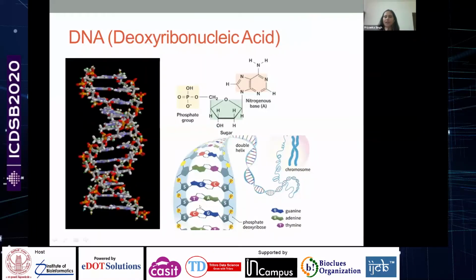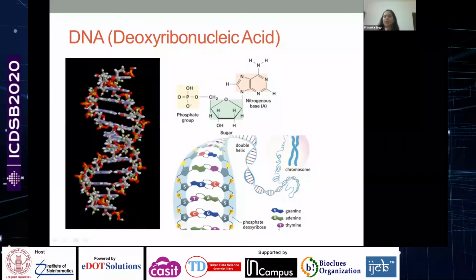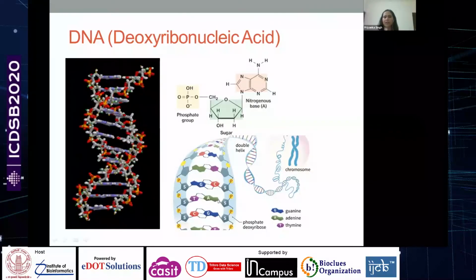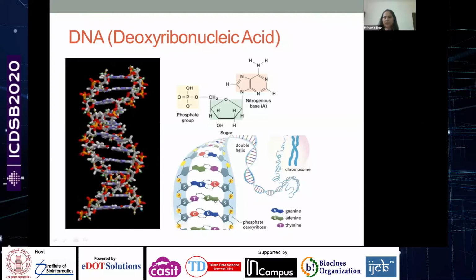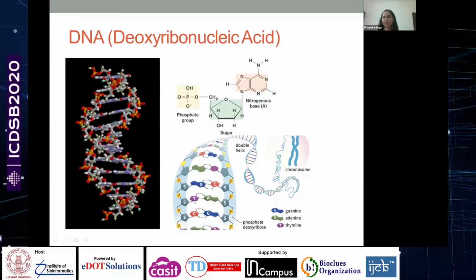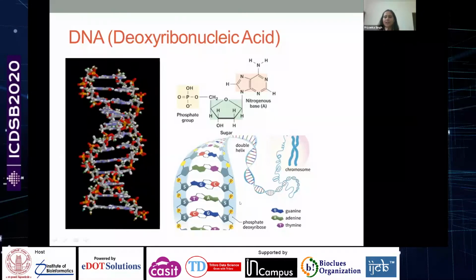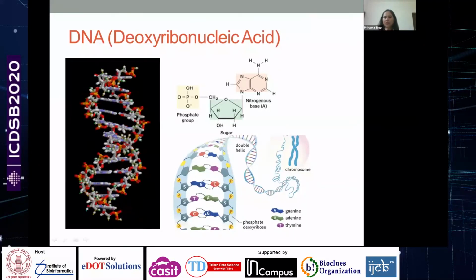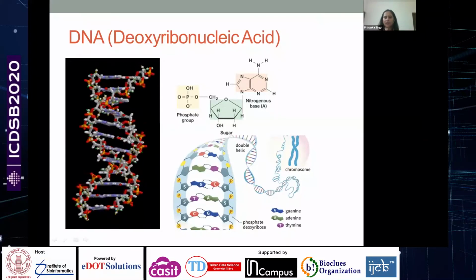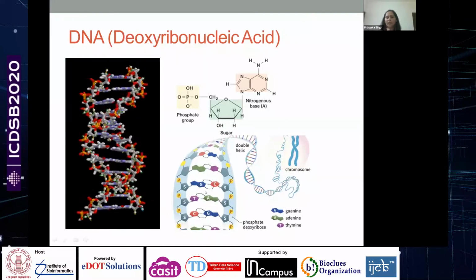Adenine and thymine are involved in a double hydrogen bond by which they interact with each other, whereas guanine is involved in interaction with cytosine with the help of 3 hydrogen bonds.